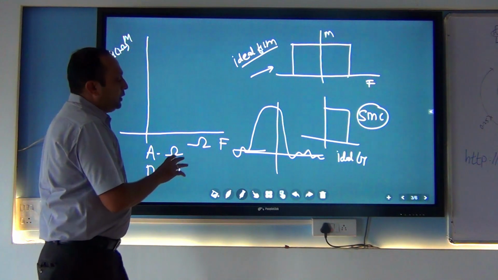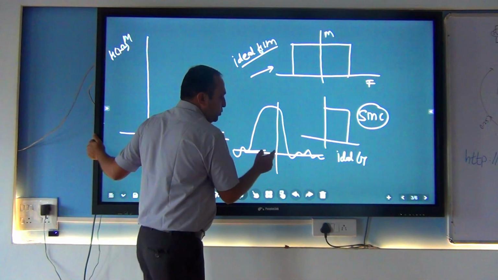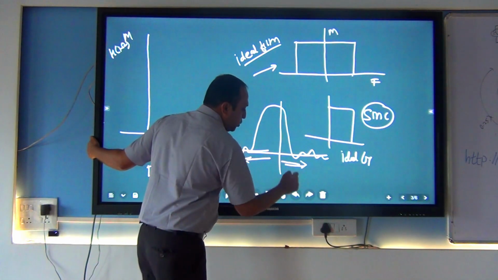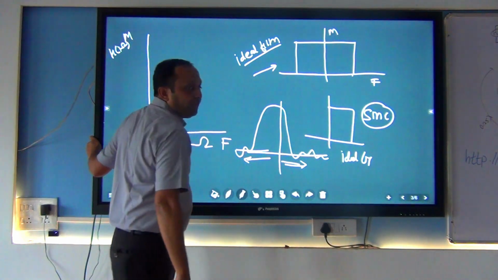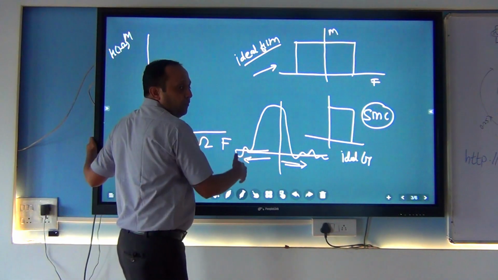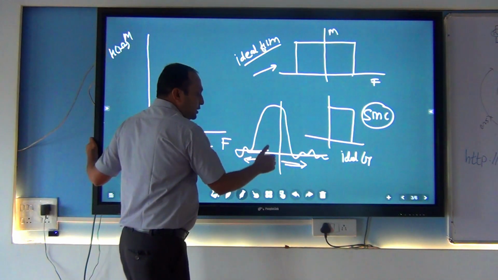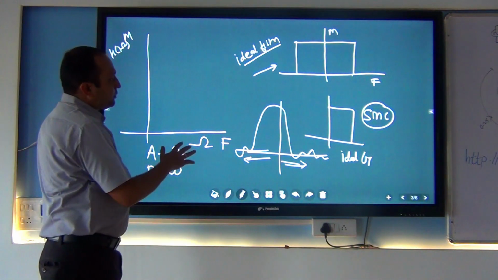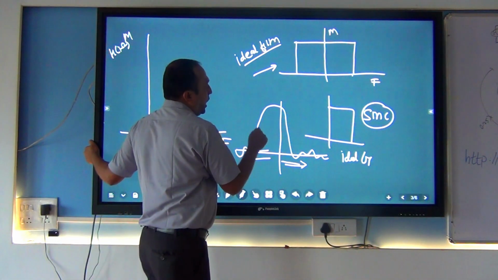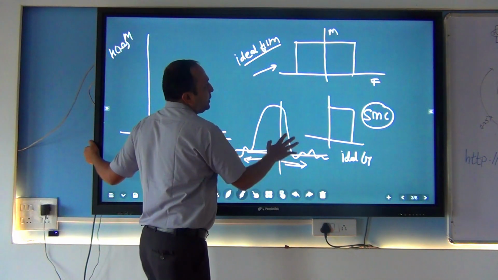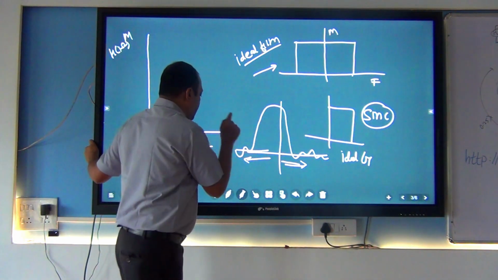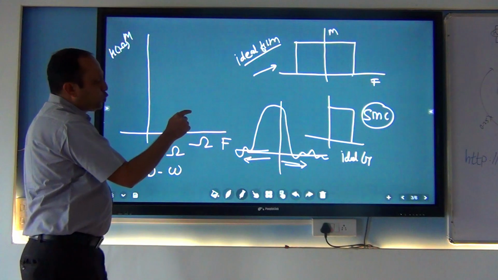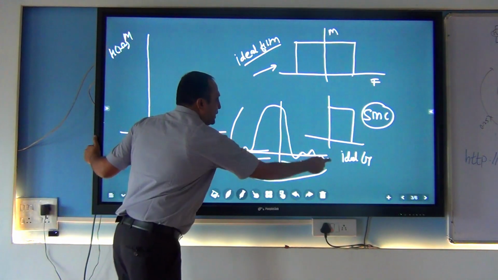Because if I want the sample values, if you take this side and this side, we want only the positive values of n. We don't want the negative values of n. So the function is this type, and the frequency response is this. In the ideal domain, if I want to compare my filter design to the ideal filter, our intention is to use some function and design this sinc function.